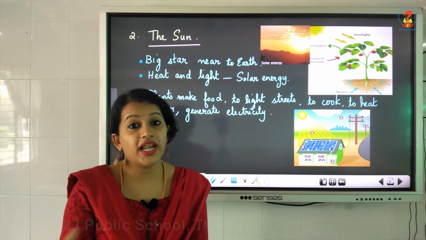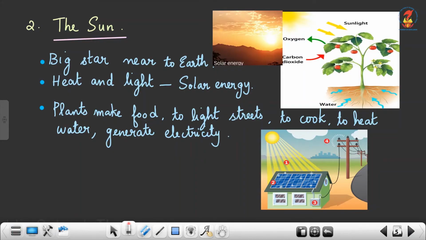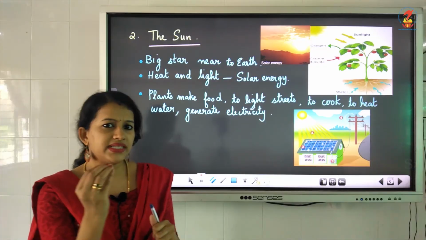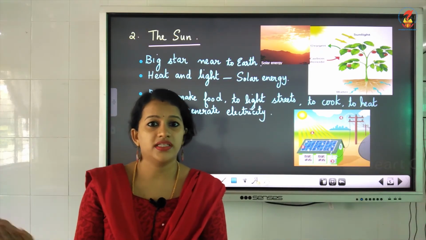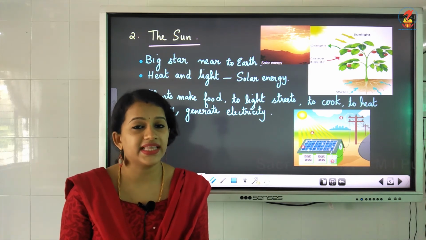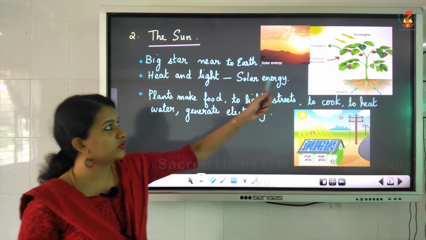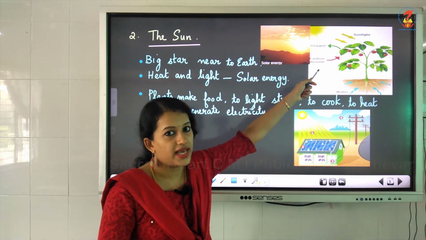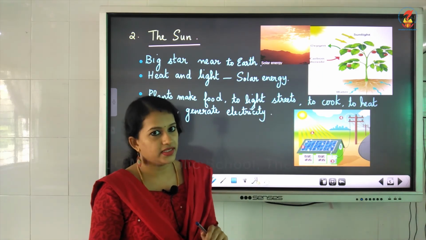Then we use solar energy for cooking. Then we use solar energy for heating water or to heat things. Then we use solar energy to generate electricity. You must have seen that in our school itself, isn't it? How the solar panels are kept, and using that we generate electricity. Okay, so here I have shown the picture. See, using the sunlight, the plants will prepare food. That means using the solar energy itself.